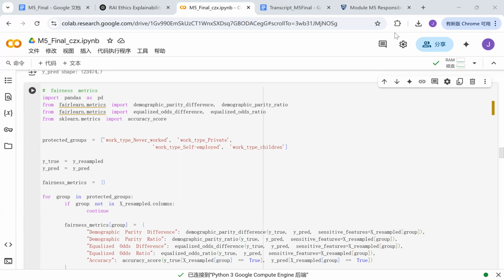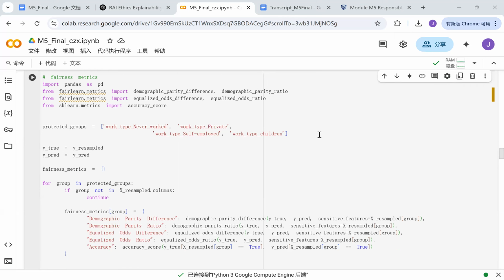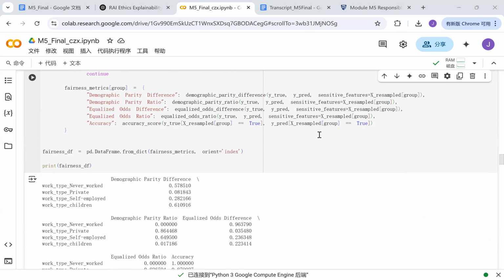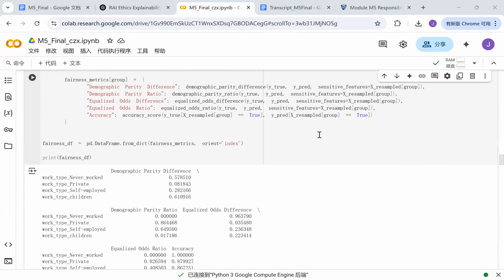From the fairness metrics output, we can see that the model treats different work type groups very unequally. Here is what the key metrics tell us. The demographic parity ratio for work type never worked and work type children is 0 and 0.01, meaning that they are almost never predicted to get positive outcomes.